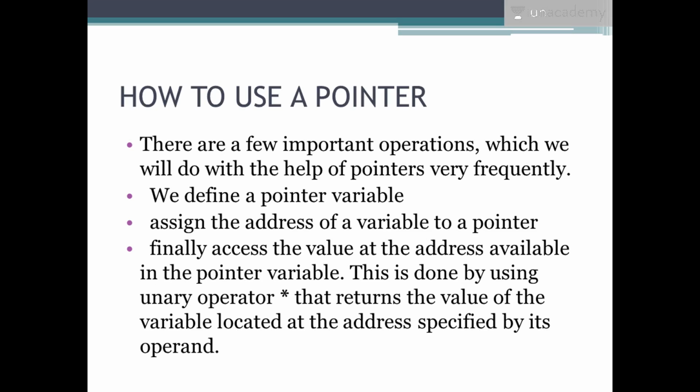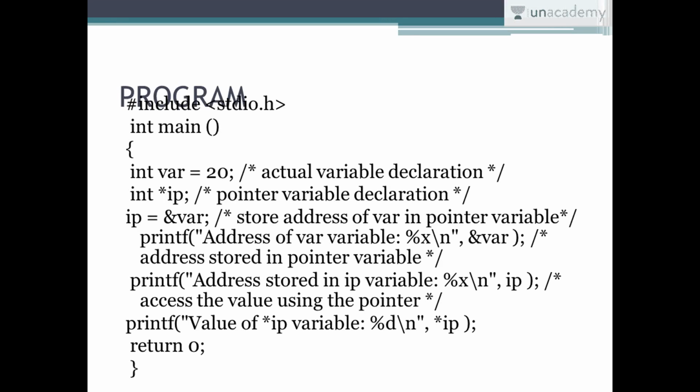So we have learned that a pointer stores another variable's address. How can that be useful to us? We need to understand that, right? The frequent operations we do with pointers are: we define a pointer to refer to the variable whose address it stores, and we assign the address. Finally, by using the unary operator, it returns the value of the variable located at that address, that is by accessing it and using that value. So those would be the uses of a pointer and why we need a pointer.